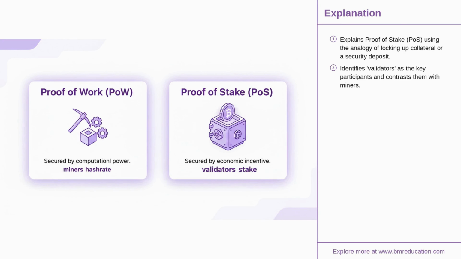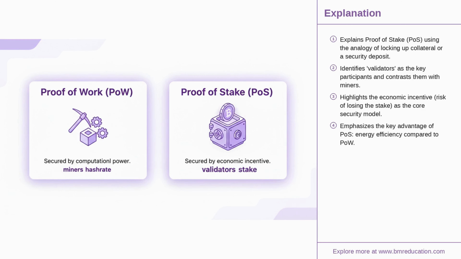The other major method is proof of stake, used by networks like Ethereum. Instead of a computational race, participants called validators lock up, or stake, their own cryptocurrency as collateral. The network then randomly selects a validator to create the next block. If they act dishonestly, they lose their stake. This economic incentive is what secures the network, and it's far more energy efficient than proof of work.